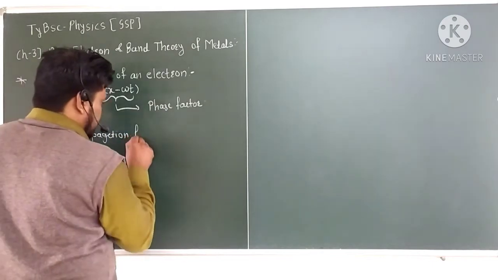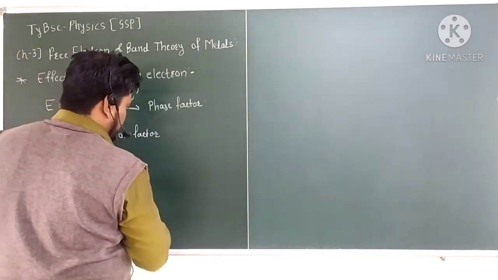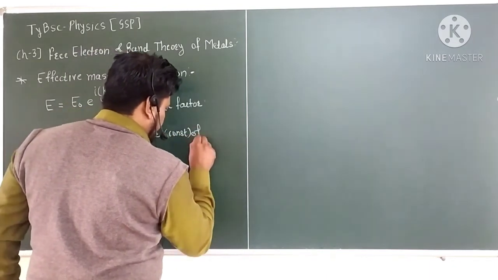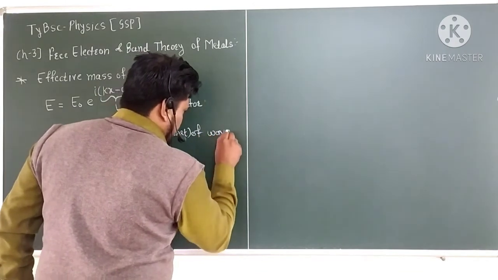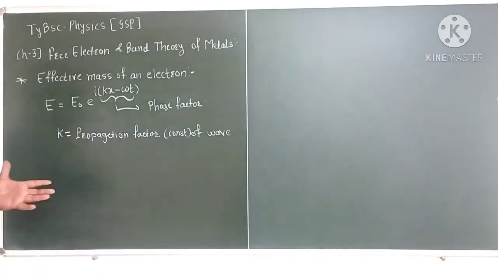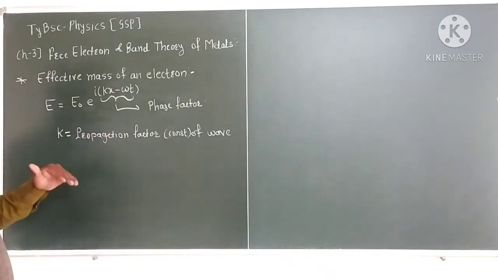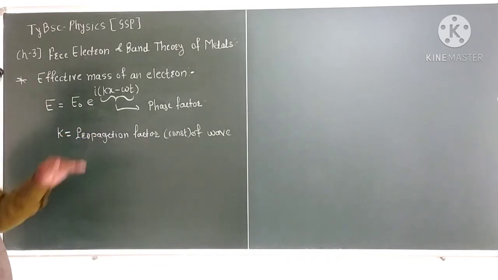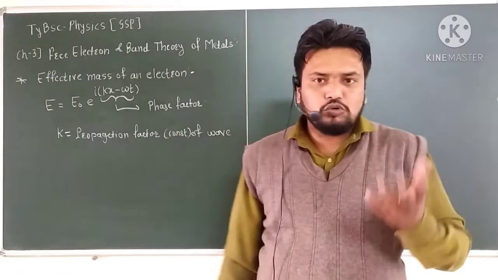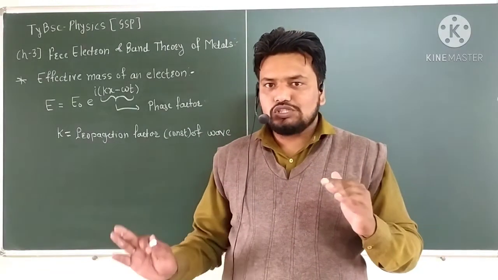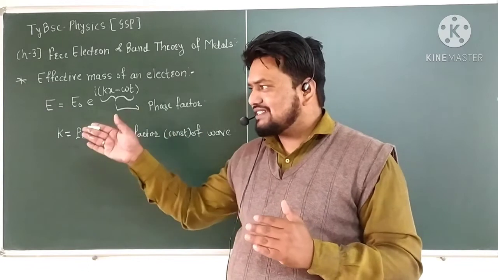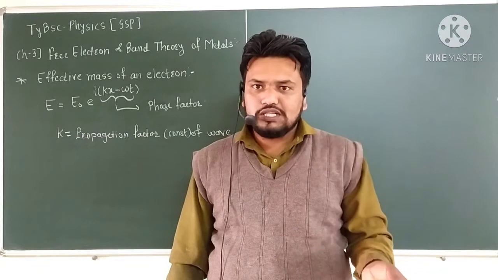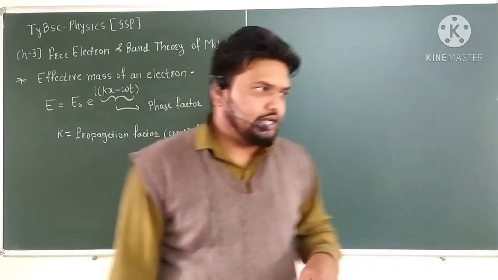It helps us understand in which direction this wave propagates. For example, this is the minus x direction and this is the plus x direction. We have to analyze whether the wave is going in the positive or negative direction.